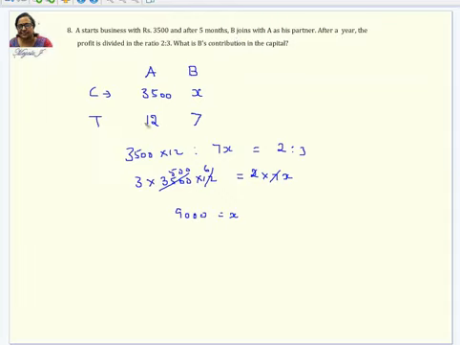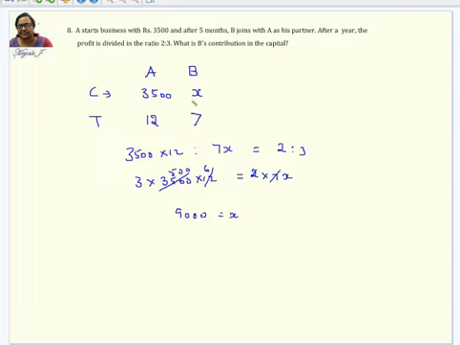That means A is there in the business for the entire 1 year. So 1 year we are taking as 12 months because here it is given in terms of months, so I am converting this also in terms of months. And after 5 months means the 5 months have lapsed. The balance you have in 1 year is 7 months, 12 minus 5. So B is there in the business only for 7 months. Again, go for the ratio. The ratio means you have to multiply these two.